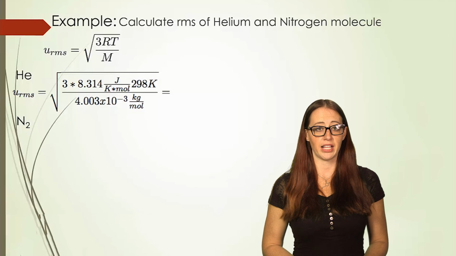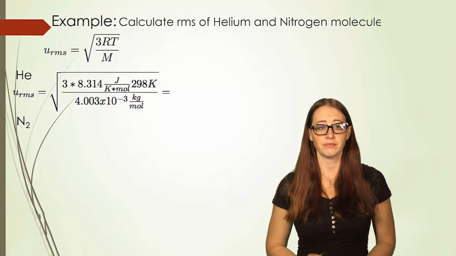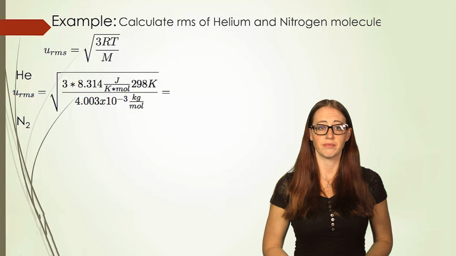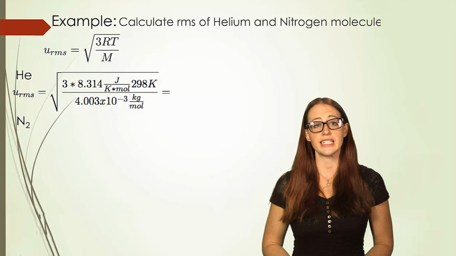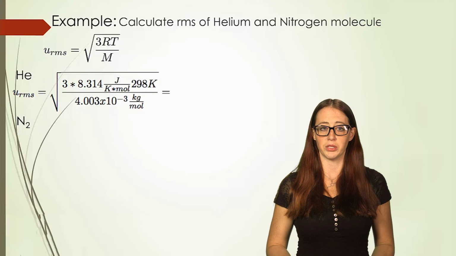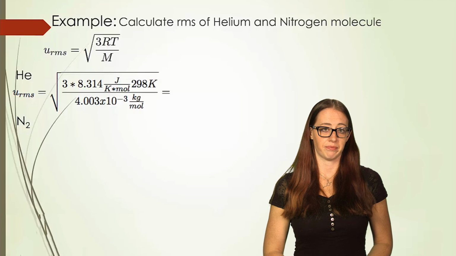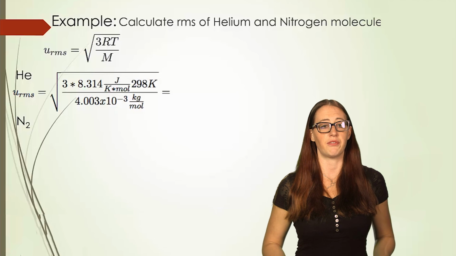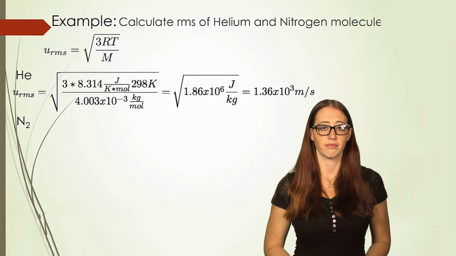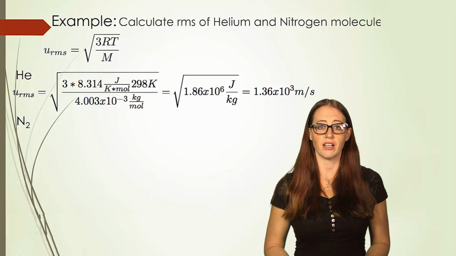We fill in the given value of 298 Kelvin, and we divide by the molar mass. Now note in the molar mass what the units on that are. We had to change it into kilograms per mole. And this might seem counterintuitive because we generally relate molar mass in grams per mole, but remember that joules has a kilogram in it. So when we fill this in, we have to fill it in as kilograms. And we get our value. Now we can do the same thing for nitrogen. Take a moment and do that yourself before moving on.